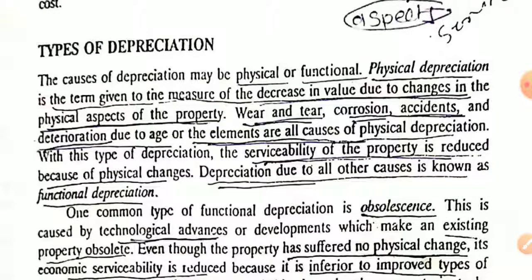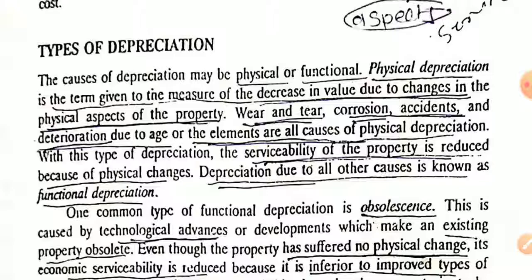Okay, now these are the types of depreciation. Most important, it can be asked in GATE for 3 marks or 4 marks. The causes of depreciation are of two types: functional depreciation and physical depreciation. Physical depreciation is the term given to the measure of decrease in value due to changes in the physical aspect of the property.